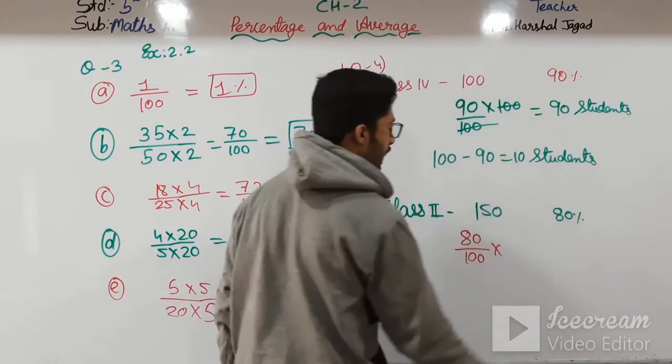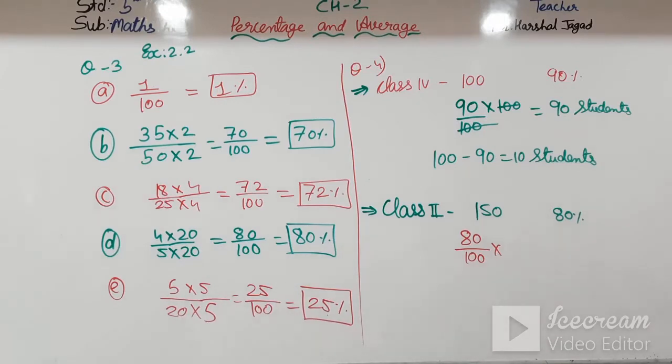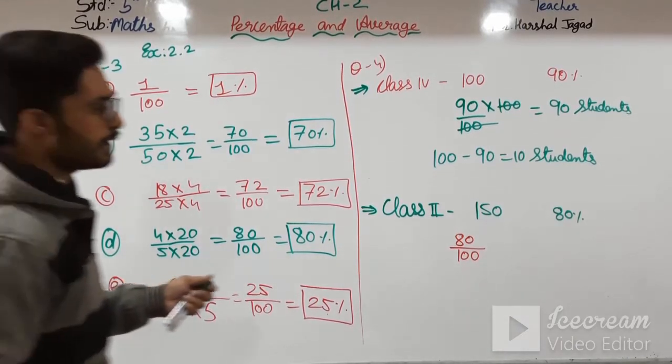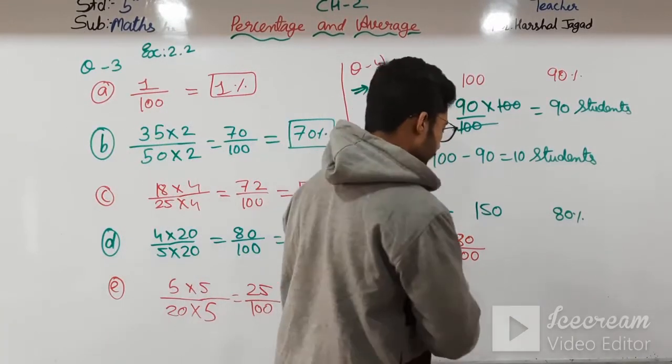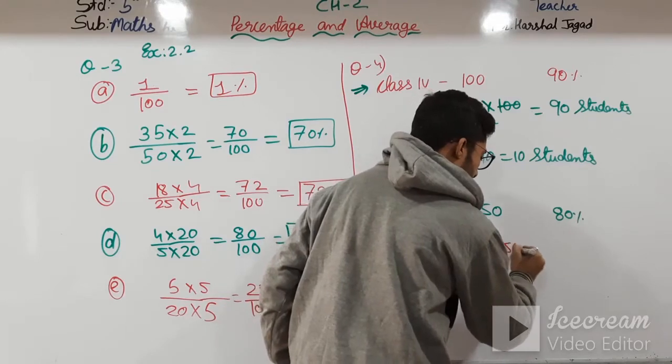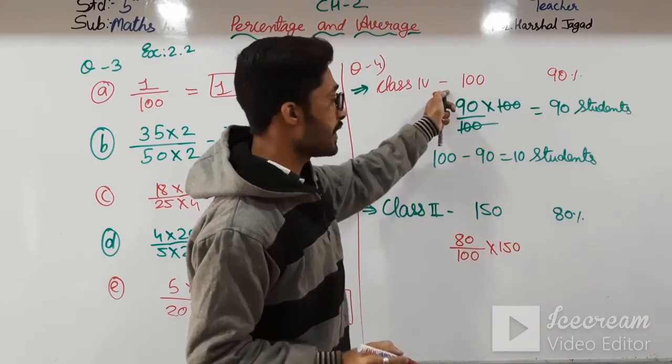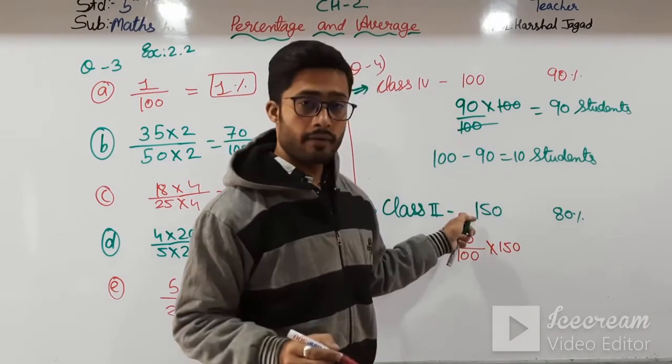So here we will find 80 by 100 into 150. Why? Because there were 100 children here and here there are 150 children.